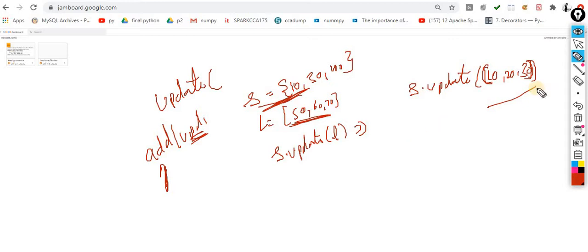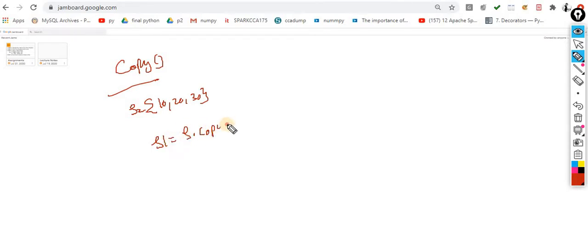The next is copy. Copy means that I want to copy something. So this one is S, and now I want to copy it into S1. S1 equals s.copy(). That's it. Very simple. Now S1 is different. S1 is on a different memory location from S because I copied it. I made a clone of this S, and that clone I gave the name S1. Keep this point in mind.